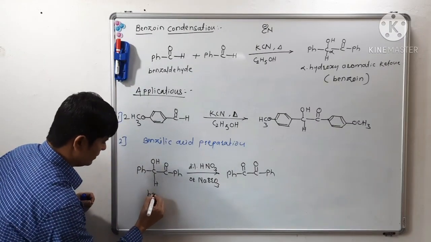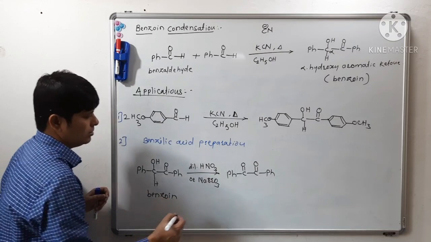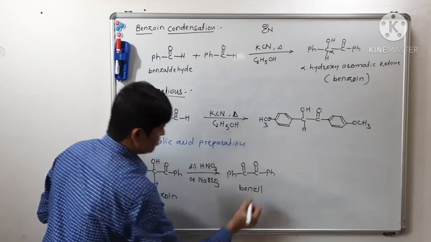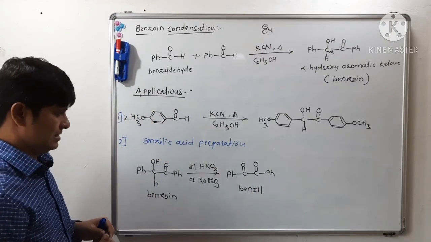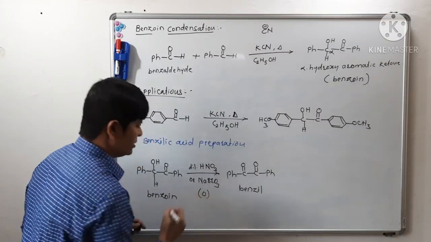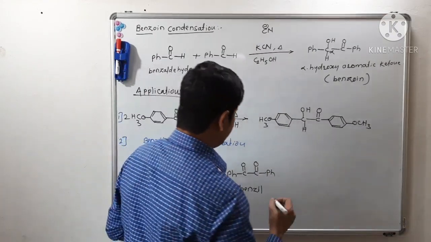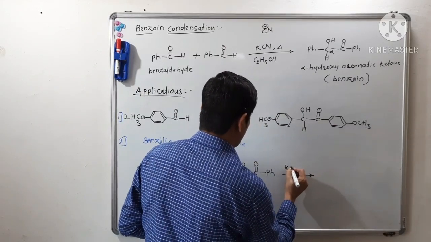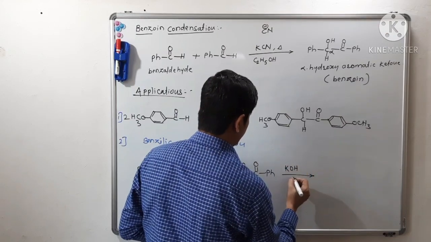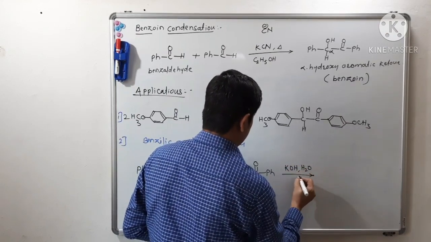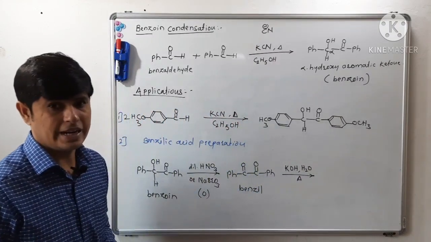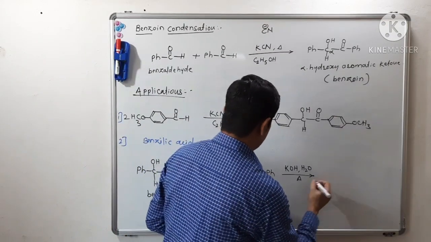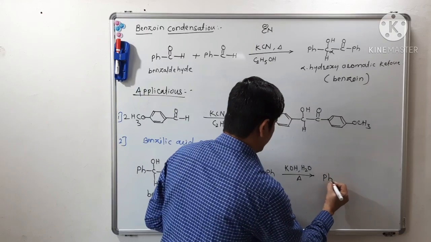What is this? Benzoin. Benzoin will get converted into what? Benzil through this oxidation reaction. Benzoin to benzil. What is this? Oxidation reaction. Now in the next step, this benzil on reaction with potassium hydroxide, aqueous potassium hydroxide, will undergo benzilic acid rearrangement, and there will be a formation of